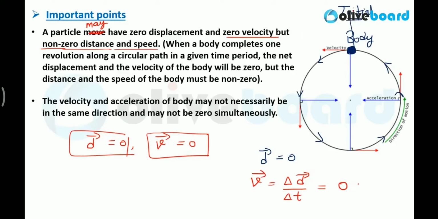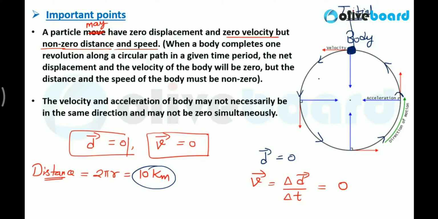Clear? Now let's say the circumference of this circular path is, whatever it is, 10 kilometers. This circumference is the distance traveled by that particle. So distance cannot be 0.